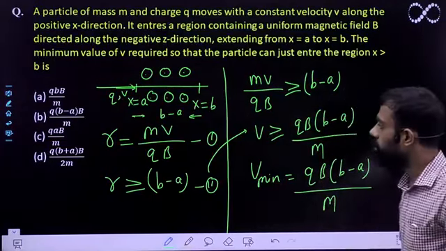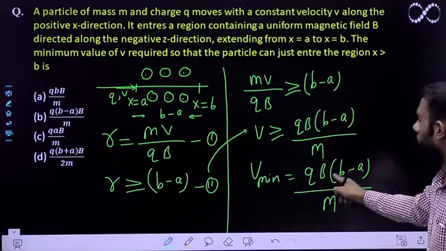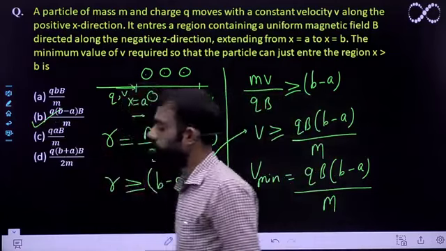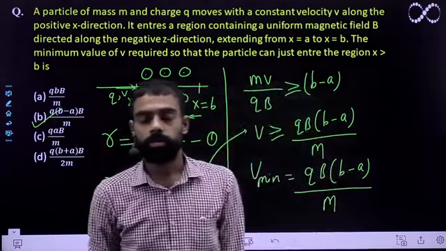So see which option is coming? qB(b minus a) upon m. So it is obviously option B. Okay students, I hope you understood this question.